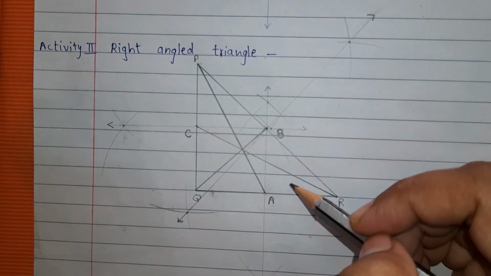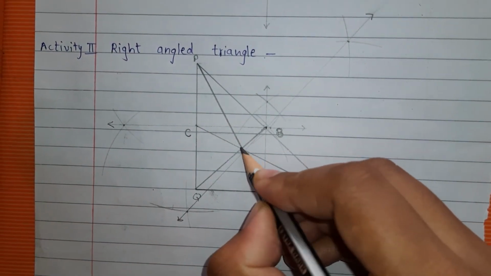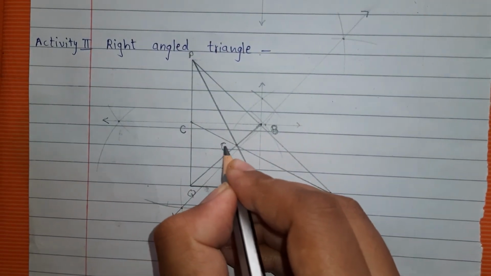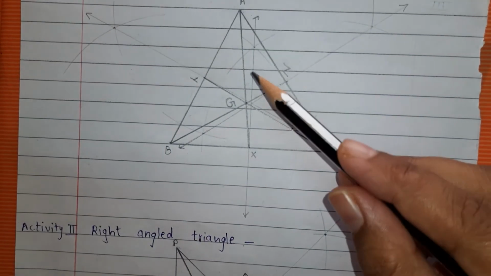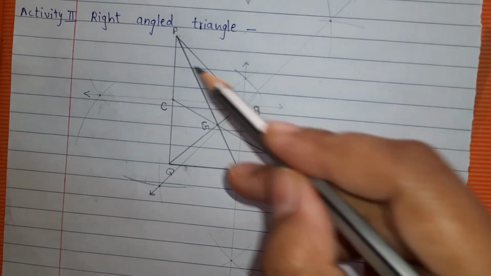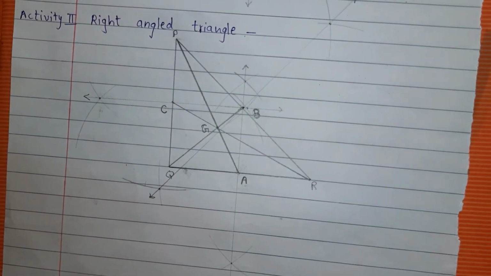That all these 3 medians intersect at the same point. And this point is called the centroid G. Understood? In an acute angle triangle also medians are concurrent. In a right angle triangle also the three medians are concurrent.